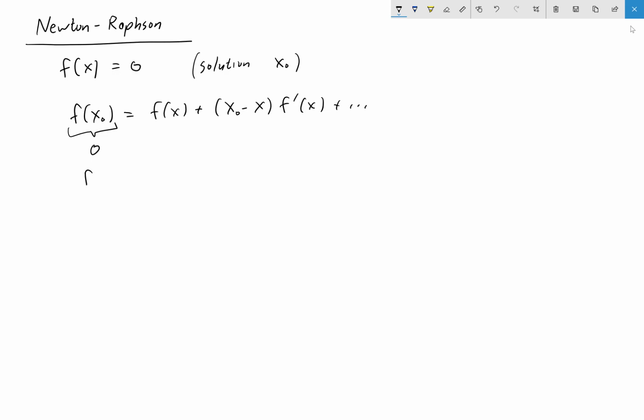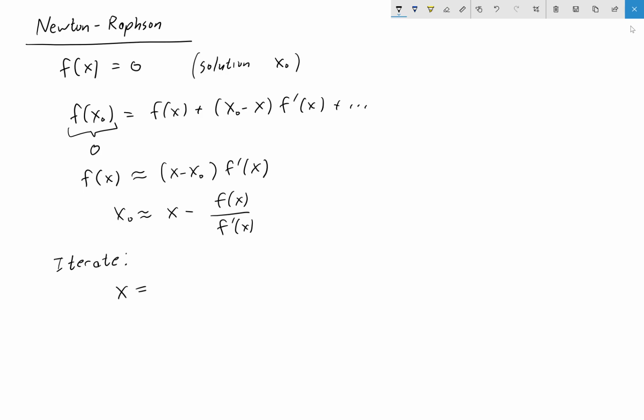So now we can rearrange this and drop higher order terms, and we're going to find that f of x is approximately x minus x naught times f prime at x. And now we can solve that for x naught, finding that x naught is approximately x minus the function at our guess divided by the first derivative at our guess. And so our technique for solving, since that's only approximate, is we're going to iterate. So our new value of x is going to be our old value of x minus f evaluated at the old value divided by the derivative at the old value.